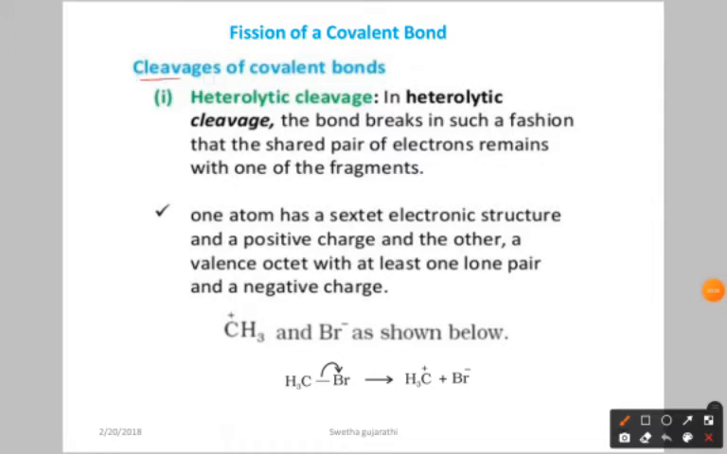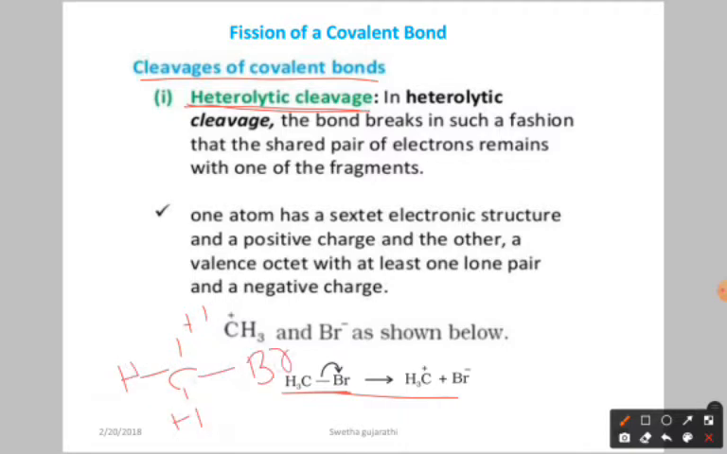Here, cleavage of covalent bond. We have two types. First one we have heterolytic cleavage. In heterolytic cleavage, what happened here? If you see this molecule, here as you know very well, we have the structure like this. Here we have the bromine. As you know very well, one bond means we have two electrons, isn't it? So here we have the two electrons, here two electrons, here two electrons.